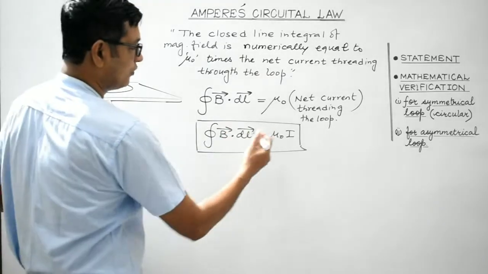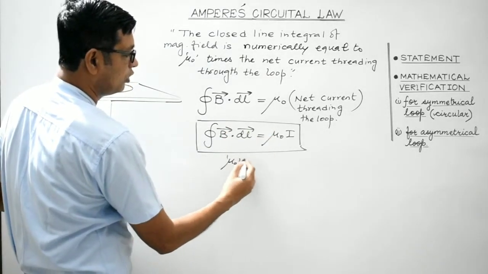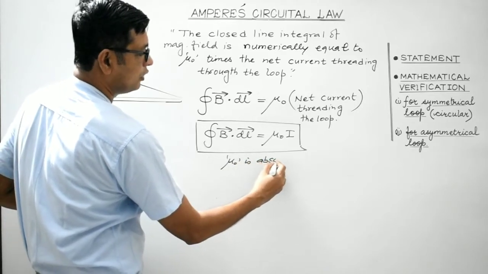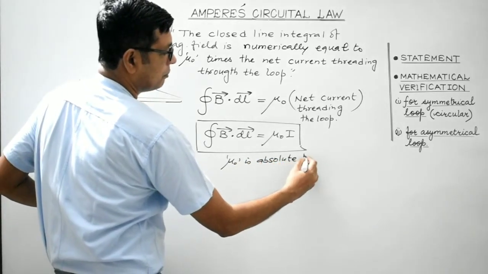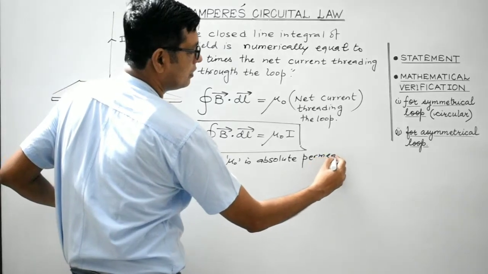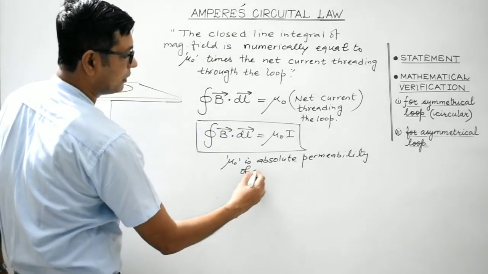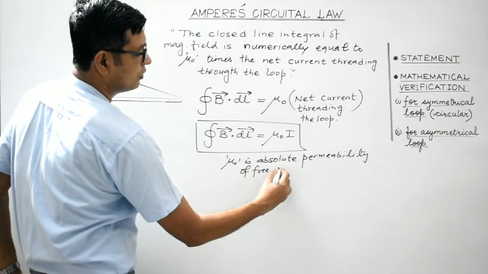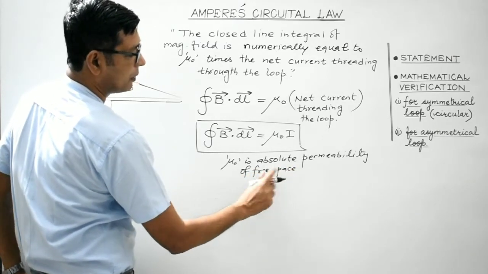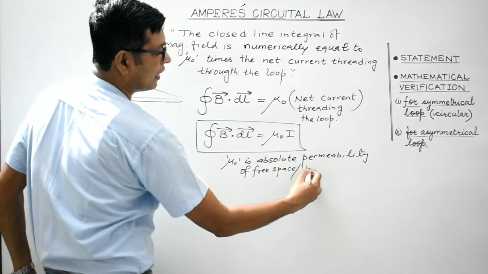Here mu naught is, obviously we all are aware of it, absolute permeability of free space or vacuum.